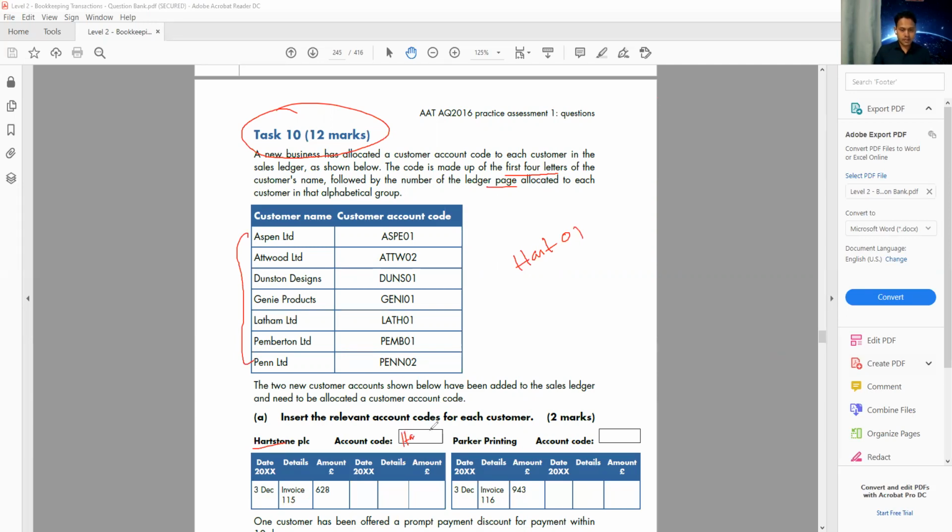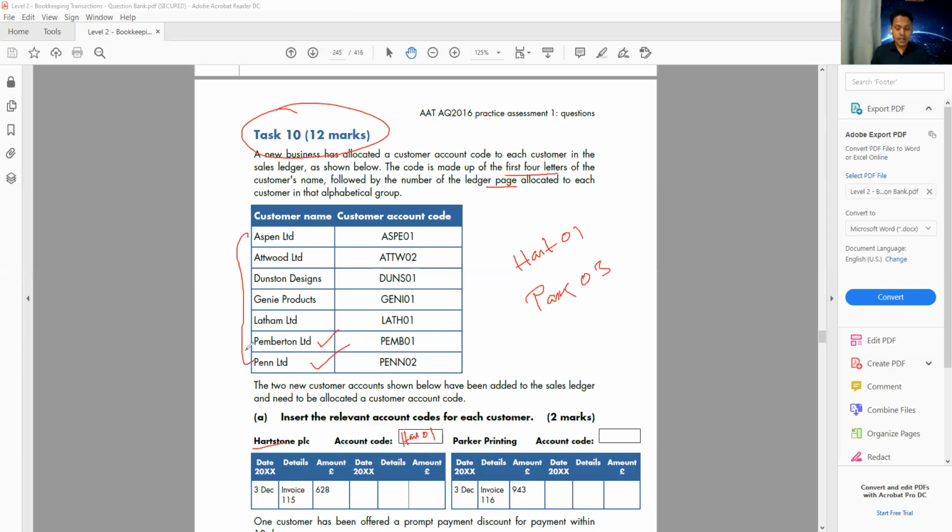Then we have Parker Printing. So P-A-R-K, Park. And we have one customer name that starts with P, so two customer names with P. So that will be 03. Remember, you look at the first alphabet. If you have a new customer, you don't read the full name, you just look at the first alphabet.